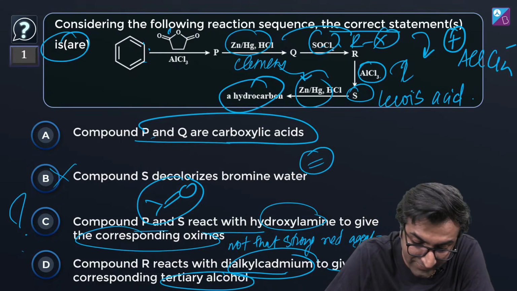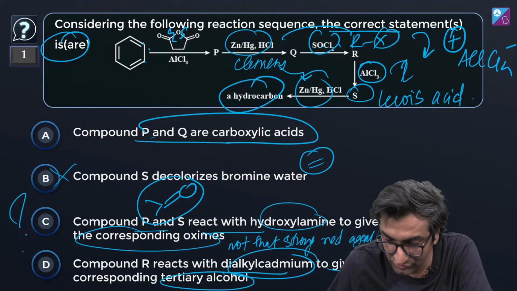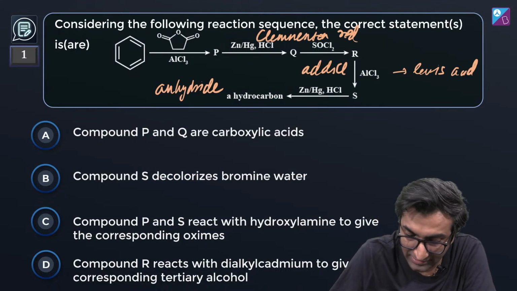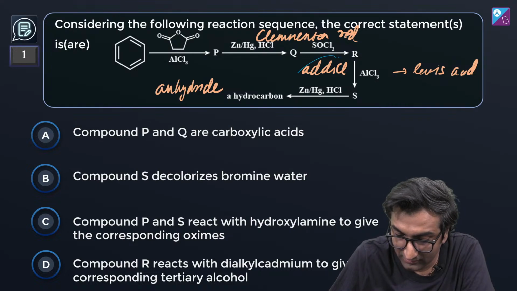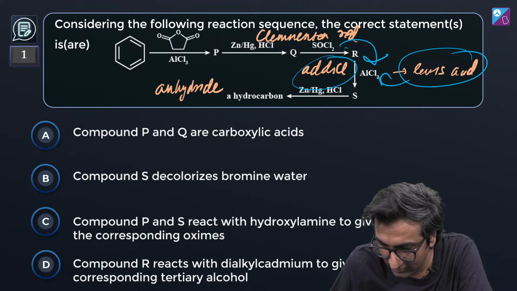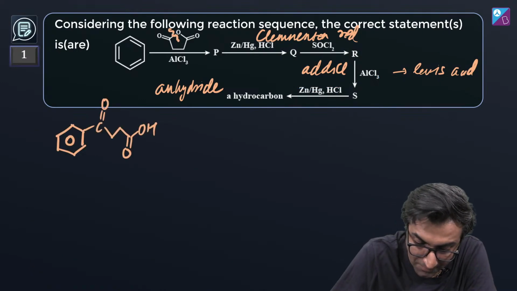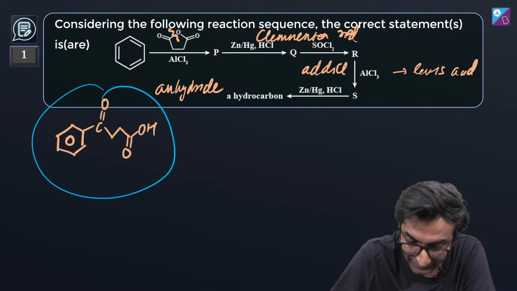You've got to realize in the first reaction, one of these two bonds is going to break. And once it breaks, anhydride, this is basically a Lewis acid, so it will remove this Cl that was added over here. Okay, that's how I think of it. So if I break this bond, this is basically P.